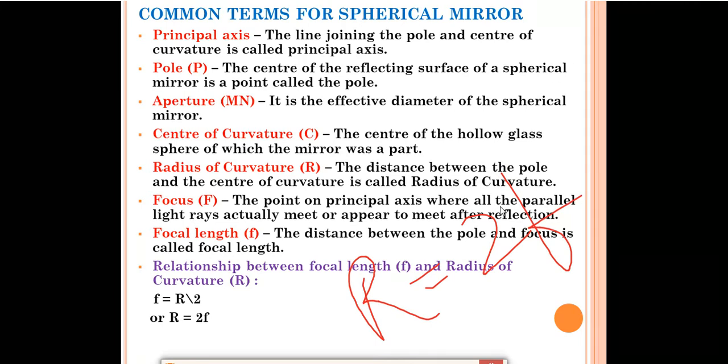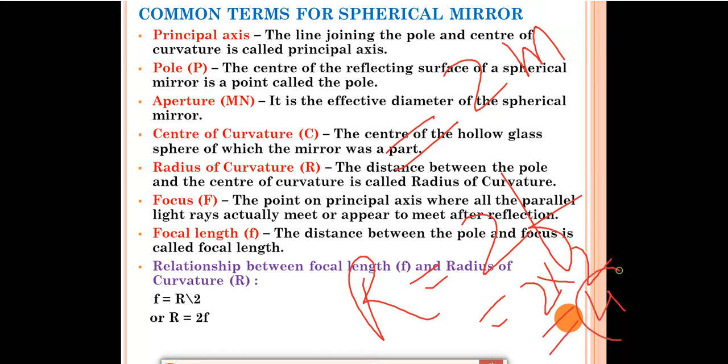Generally numericals are asked from this. They will give you the focal length and you have to calculate the radius of curvature. Then how will you calculate? You have to multiply it by 2. For example, if the focal length is given as 2 meters and you have to find the radius of curvature, what will you do? 2 into 2, you will get 4. That will be your radius of curvature.